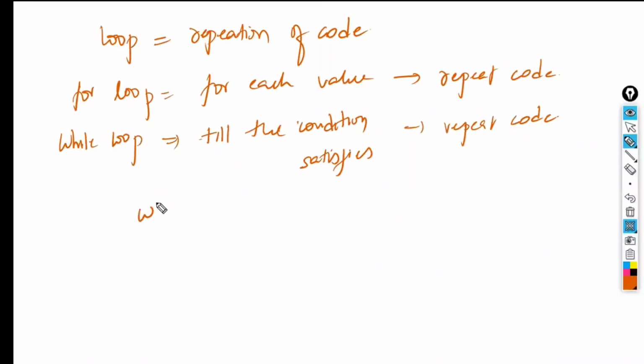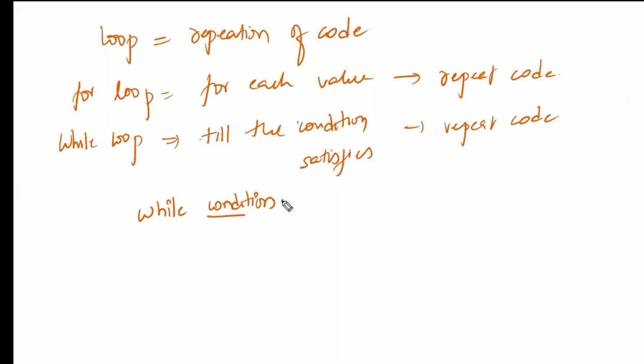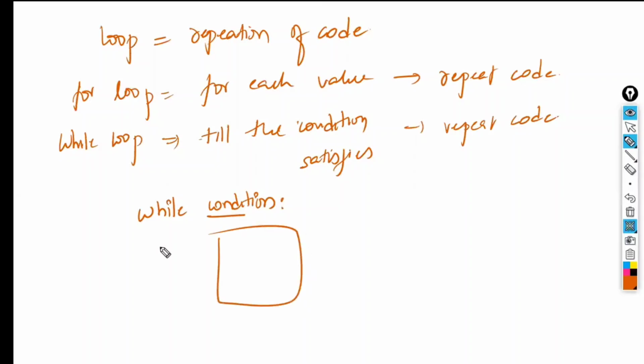The syntax is going to be like this: while, and then you write one condition, and a colon. Inside that we write the block of code. Whereas for the for loop, we write for i in a given list, range or tuple, and we execute the for block.